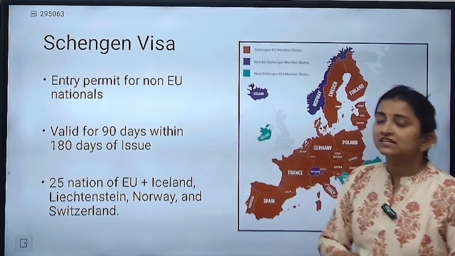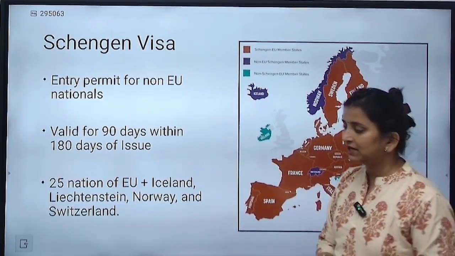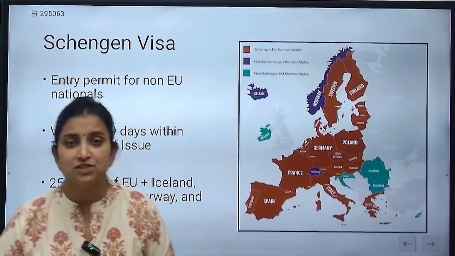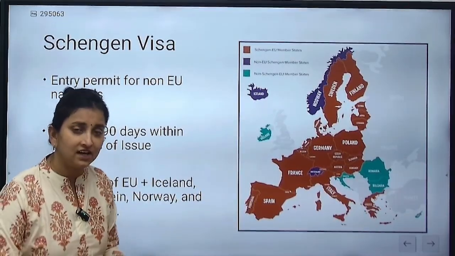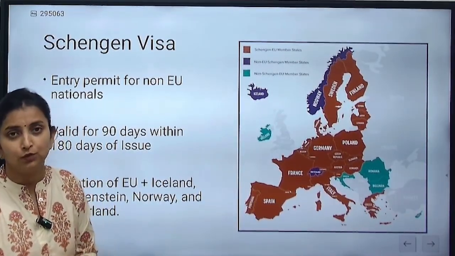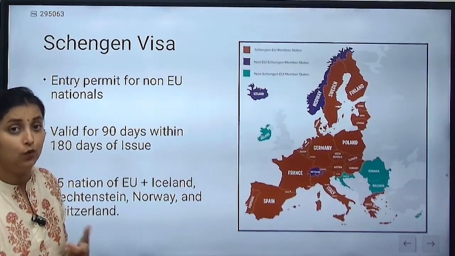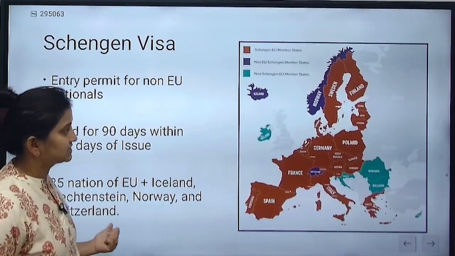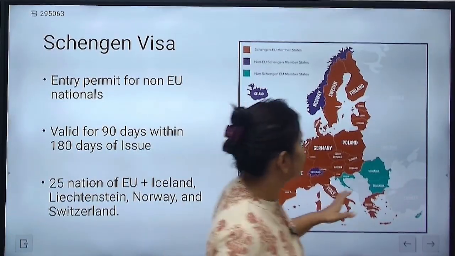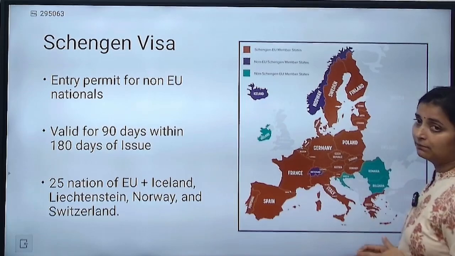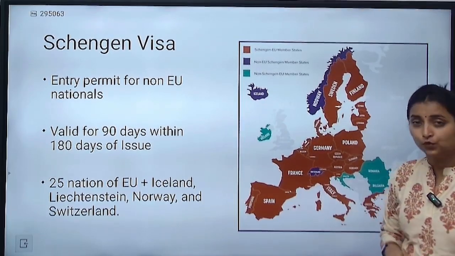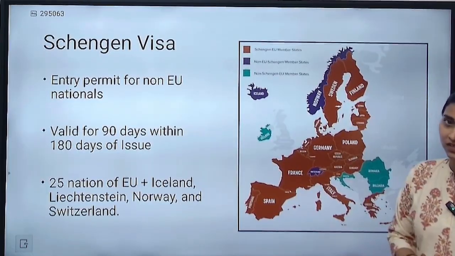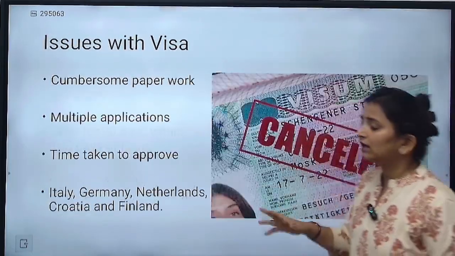So for which countries shall this Schengen visa be applicable? It consists of 25 nations of the European Union. But apart from these European Union nations, there are certain other countries which are not members of the European Union but are still part of the Schengen visa. Who are they? They include Liechtenstein, Norway, Iceland as well as Switzerland. So these countries, who are non-European Union members, have also allowed non-European Union tourists to come and visit their country under the Schengen visa. So this is all about the visa.